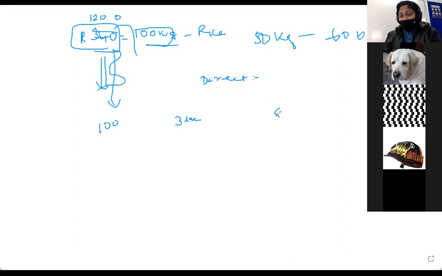And if you want to buy 50 kg, how much is the price? If it is 100 rupees per kg, it's 5,000 rupees, right? It's 5,000 rupees. So this is the, hello, can you hear me, guys?